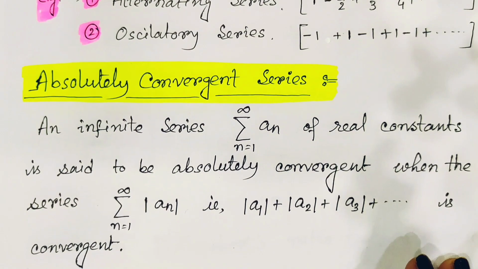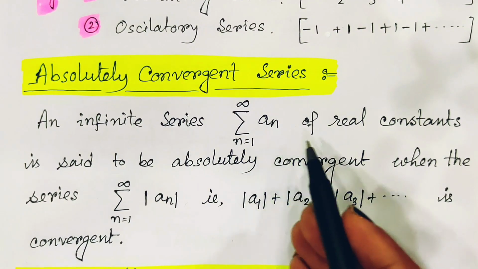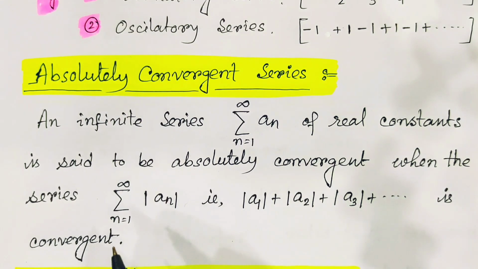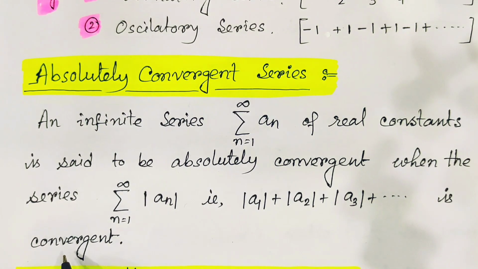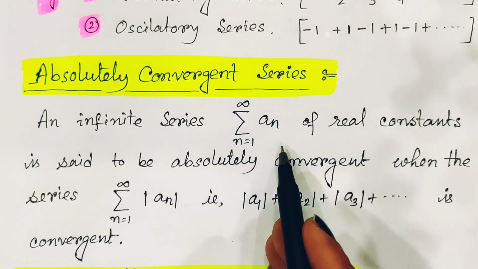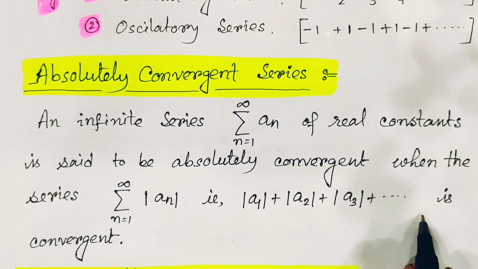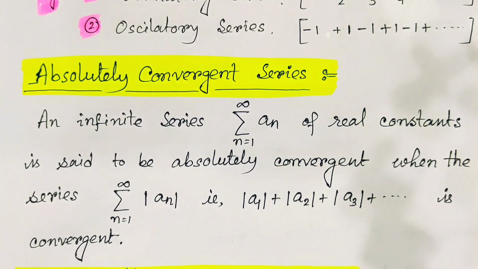An infinite series summation an of real constants is said to be absolutely convergent when the series mod of an, that means all the terms in the given series taken under mod, is convergent.